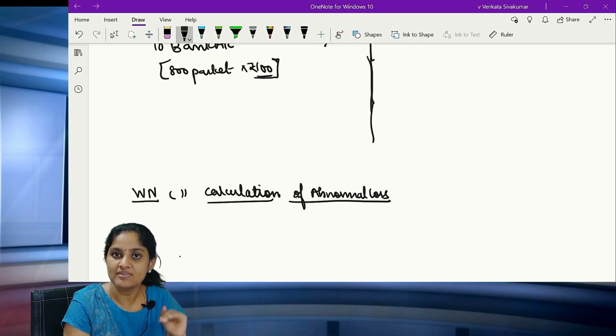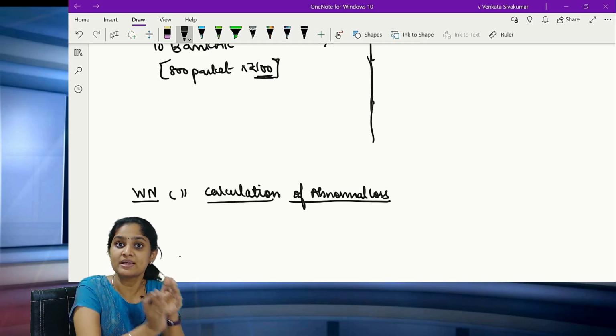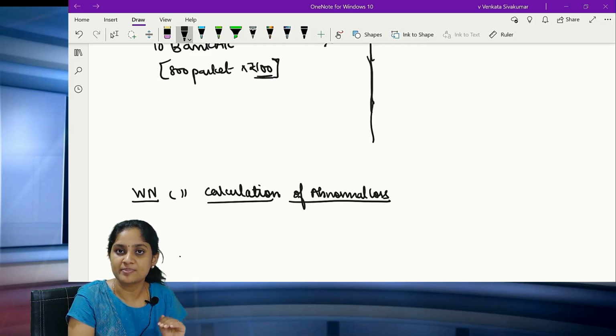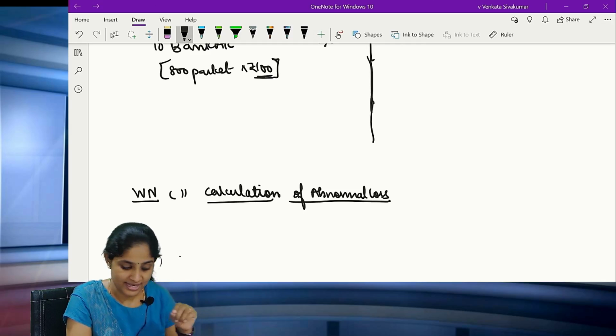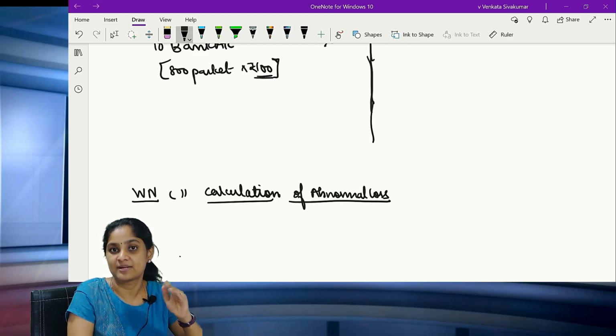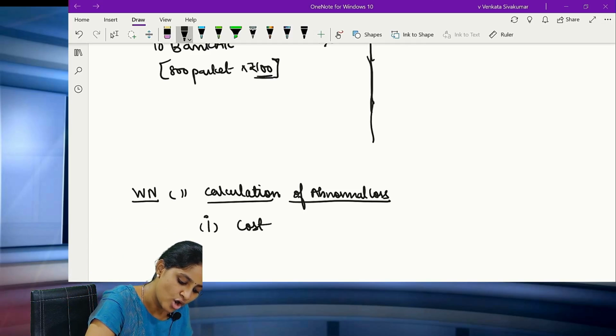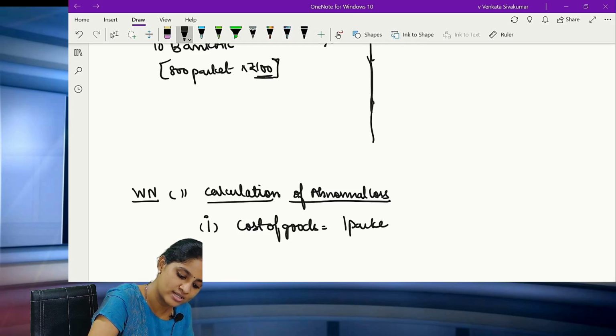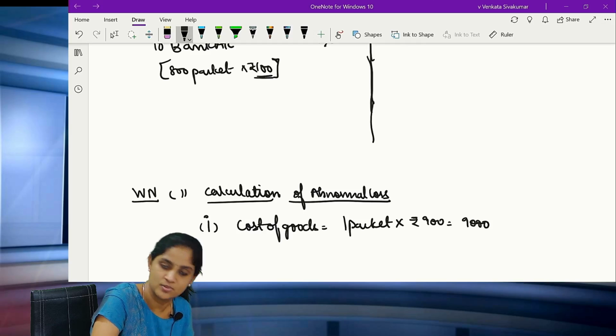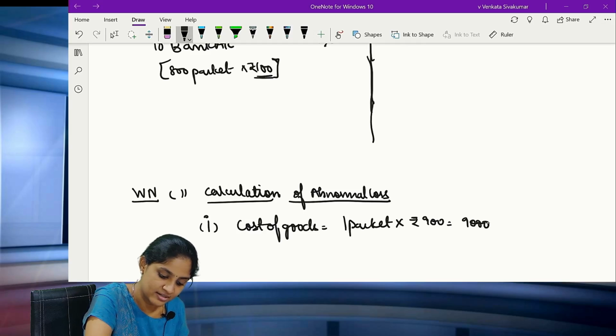Correct? Now here when I talk about abnormal loss, which is also same like the valuation of closing stock, you should remember where the abnormal loss has incurred. Here it has incurred in the transit. That means consignee's part will not come. So what are the 2 parts that will be coming? Cost of the goods. So it is nothing but 1 packet. Correct? What is the cost of 1 packet? It is 900 rupees. 900 into 1 is 900. Clear all of you?